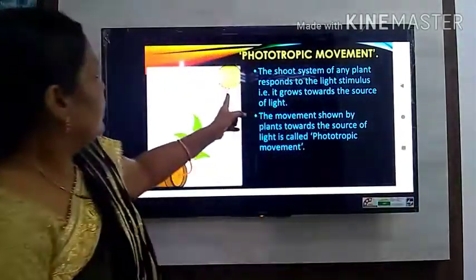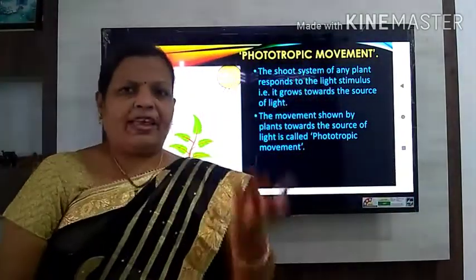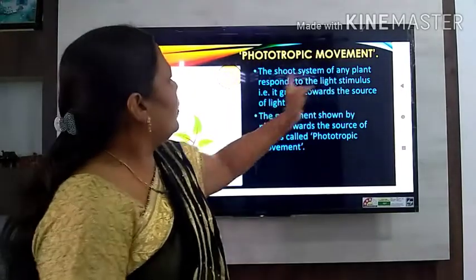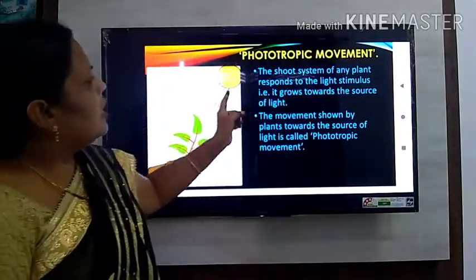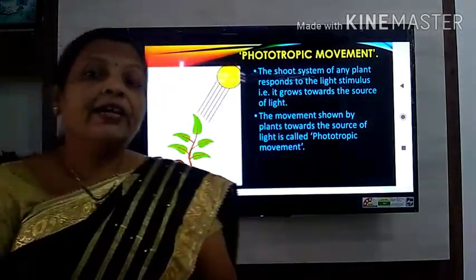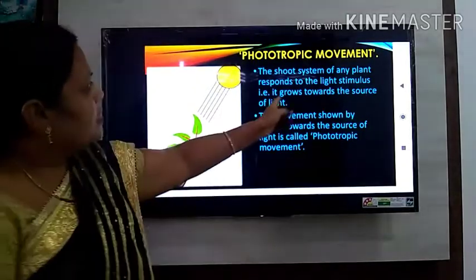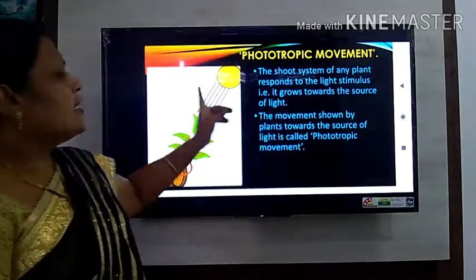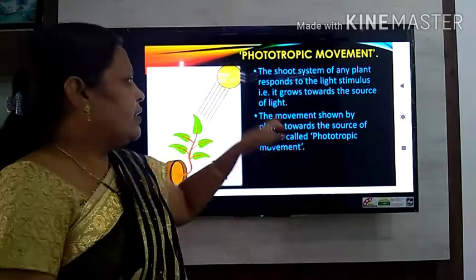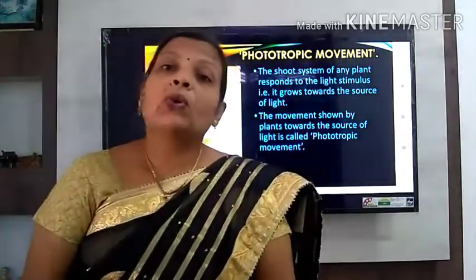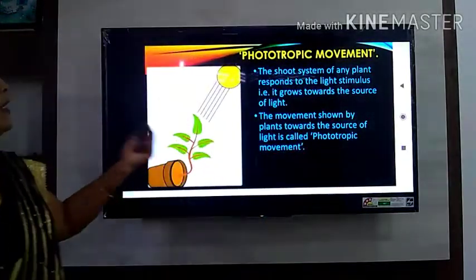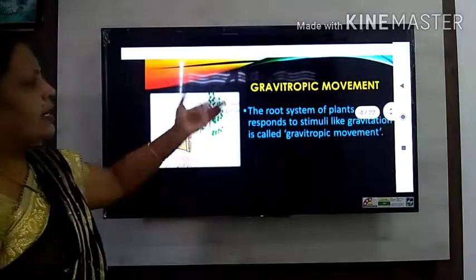The shoot system, shoot means stem. The shoot system of any plant responds to the light stimulus. That is, it grows towards the source of light, and such a type of movement shown by the plant is called the phototropic movement. The next type of movement that we have to see here is the gravitropic movement.